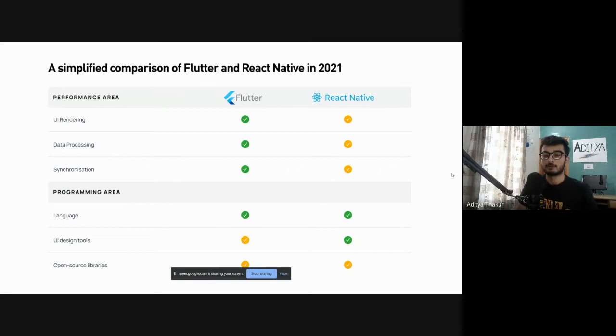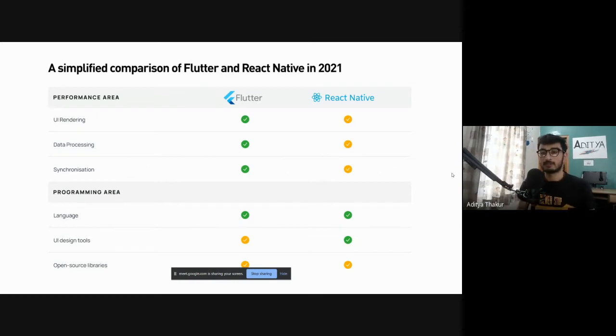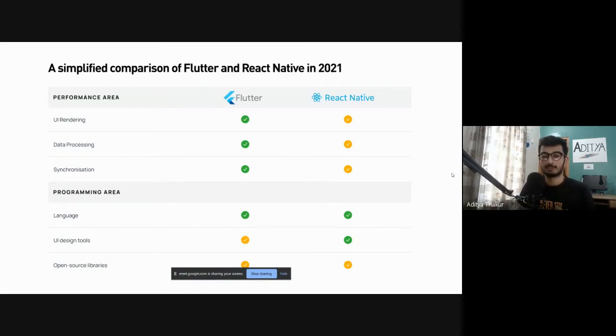That was one of the problems that Flutter fixed. It has native performance, as in it renders code for both of these platforms, whereas React Native uses a bridge. If you make some changes, they are applied through that bridge, whereas Flutter completely renders to that specific platform. So UI rendering is one area where Flutter is preferred.